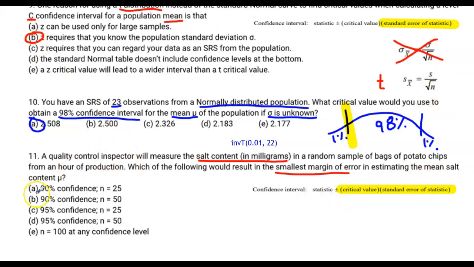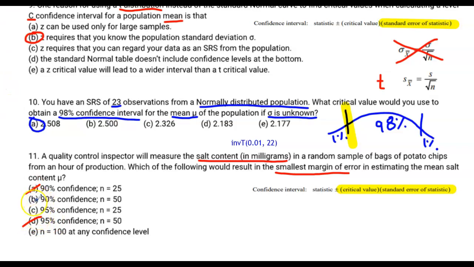All right, let's do a little work. Between 90% confidence and 90% confidence, those are the same. All things being equal, a sample size that is larger is going to have a smaller margin of error. So 25 is right out because 50 is bigger than that, and the 90% confidence is the same. Now, n equals 50 at 90% confidence and n equals 50 at 95% confidence, the 90% confidence is going to be smaller. Why? Because 95%, that larger confidence level, is going to mean larger wings. So 95% is out as well.